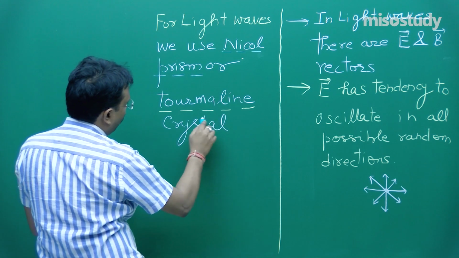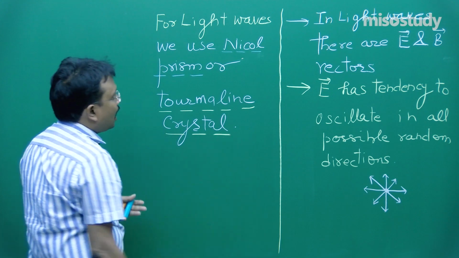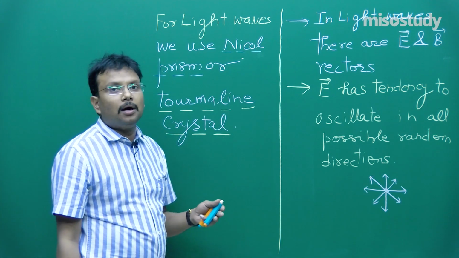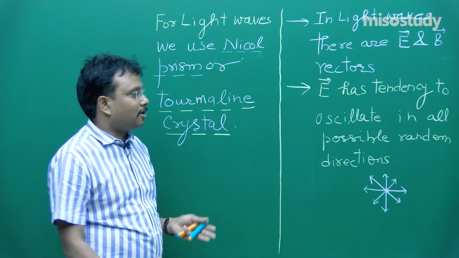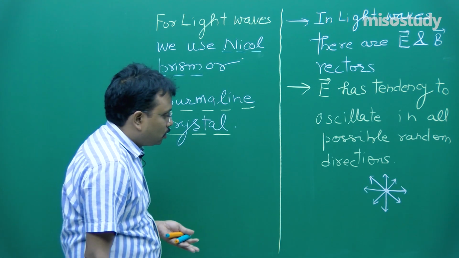Okay. So, either nickel prism or tourmaline crystal, and both these things will do the same process that I explained to you using this cardboard 1 and cardboard 2, fine.